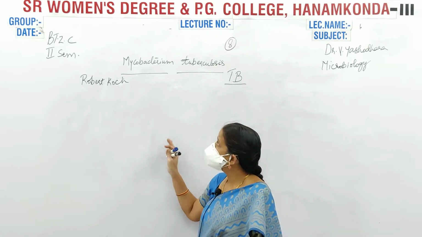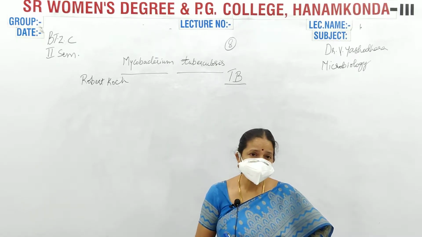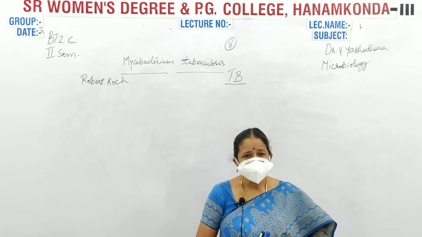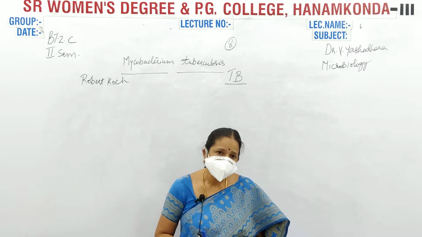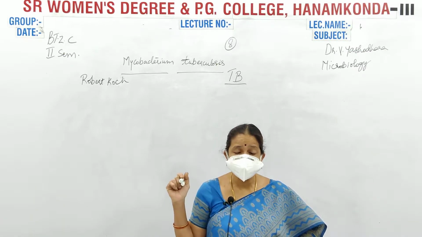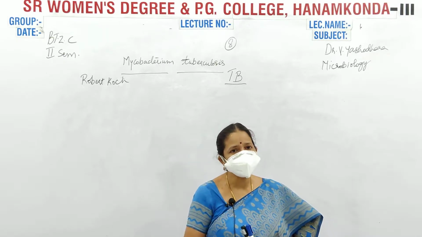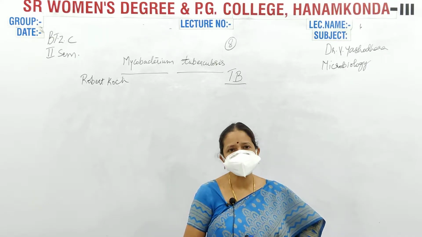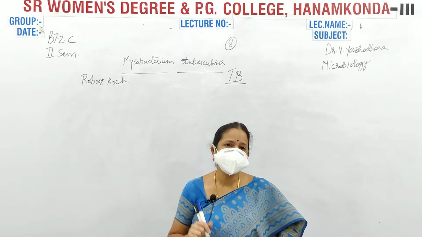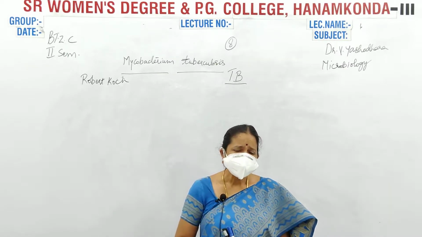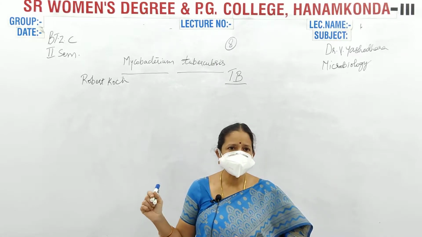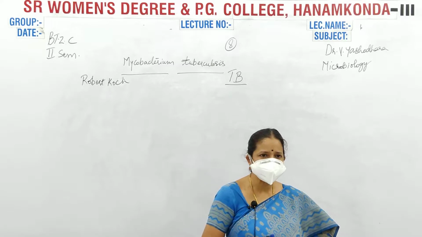As Mycobacterium tuberculosis is causing TB throughout the world, 3,000 billion people were affected by this. I won't say they have died, only that they were affected. Since many years, people used to suffer with the infection of this pathogen.